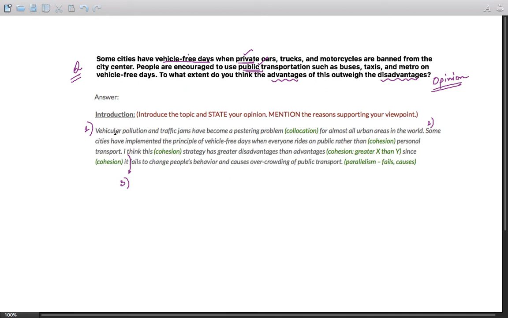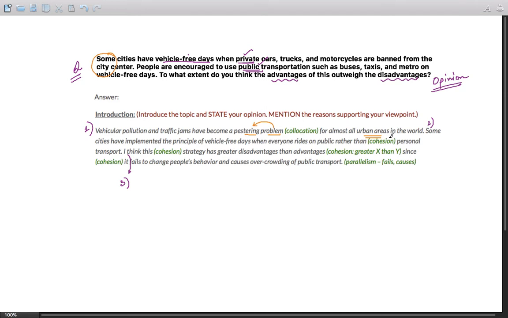What I've written is vehicular pollution and traffic jams have become a pestering problem. Now this is a collocation, pestering problem. What is the nature of the problem? It's pestering for almost all urban areas in the world. So I've written urban areas because the question says city center. Okay, so it's focused on city, for all urban areas in the world.